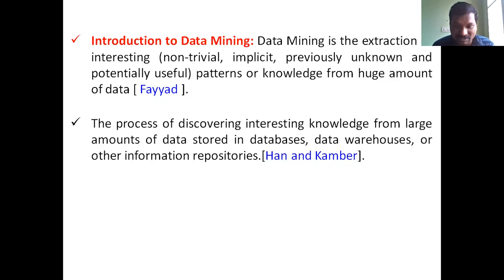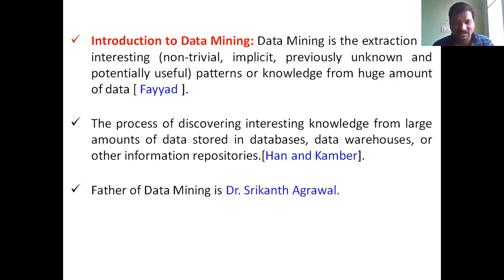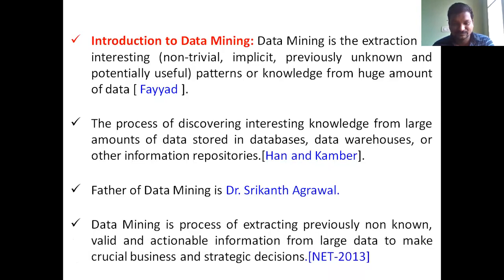And then other information repositories. What is a repository in this case? A repository stores the definitions and some of the representations of data, that means it stores metadata, in the sense data about data. That is a repository. Another definition of data mining is the process of extracting non-trivial, valid, actionable information from a large data set. This is some information about data mining.